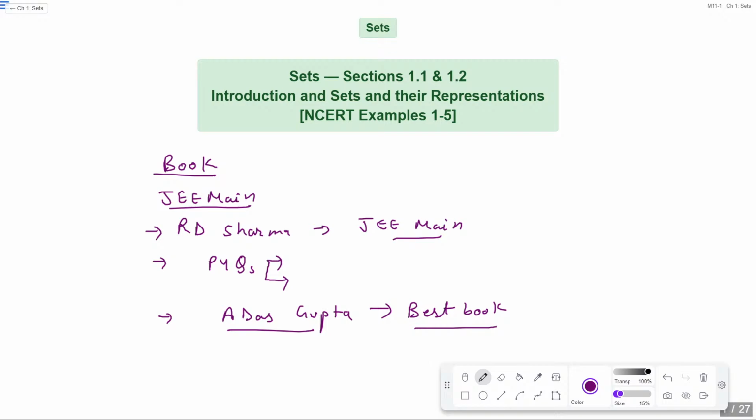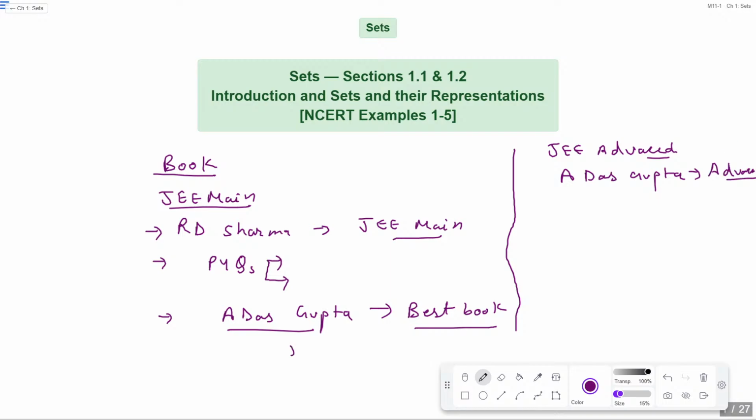And for students who are preparing for JEE Advanced, you can also use a book of A Das Gupta, which is the advanced section.